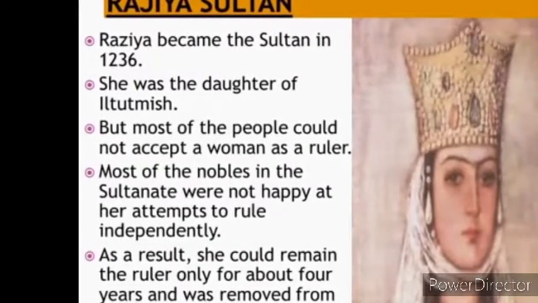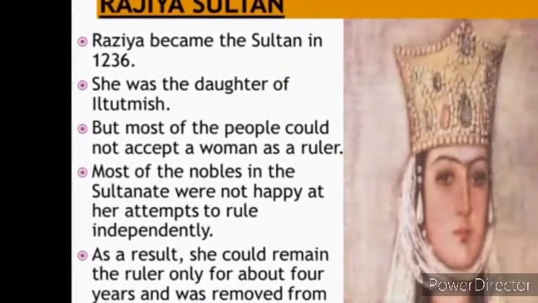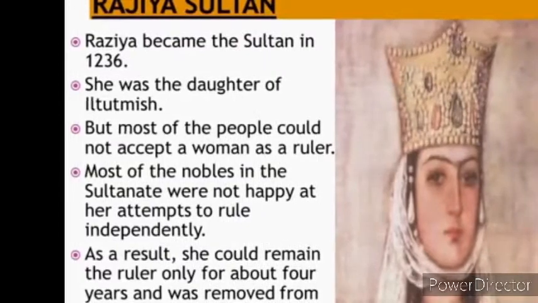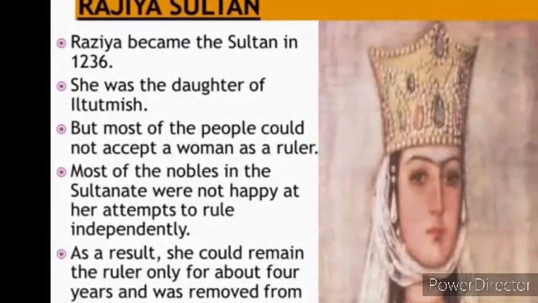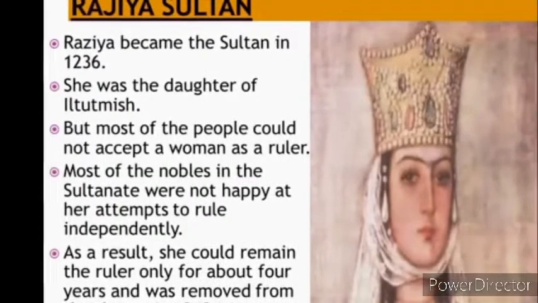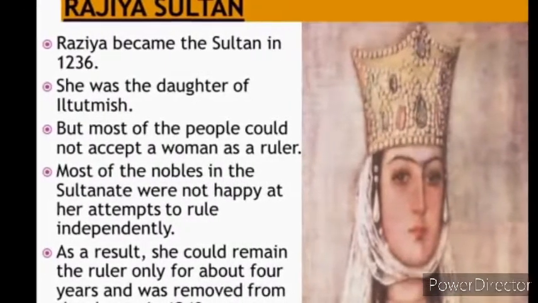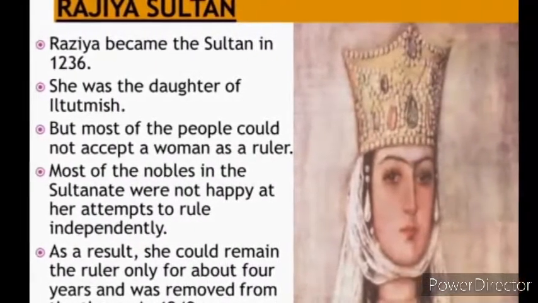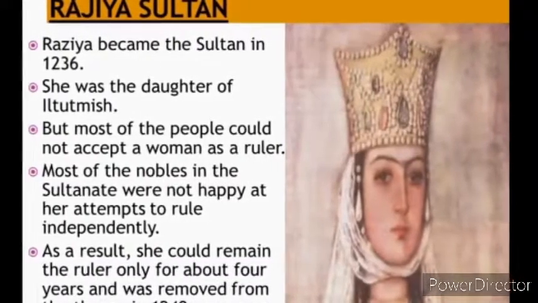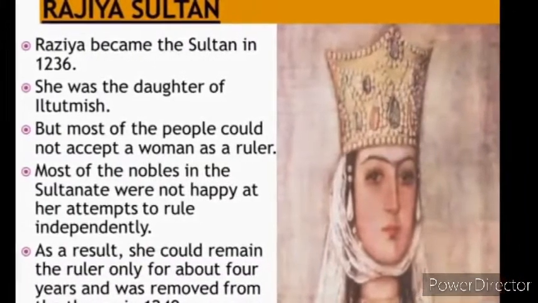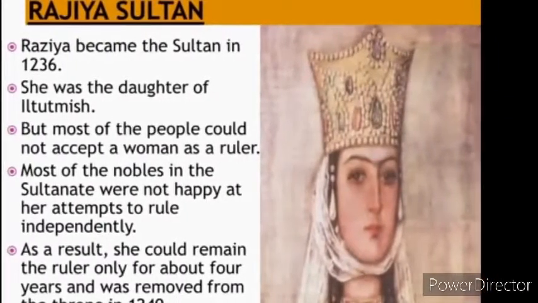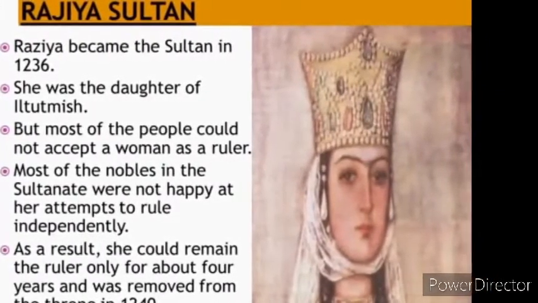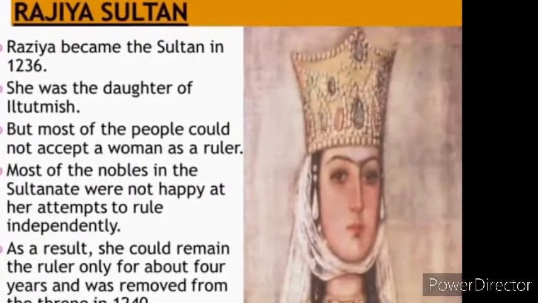But he believed that the queen's rule went against the ideal social order created by God. For him, women were supposed to be subordinate to men always, so he was not comfortable having her as their ruler. Many nobles were also against Razia, so later she was removed from the throne.